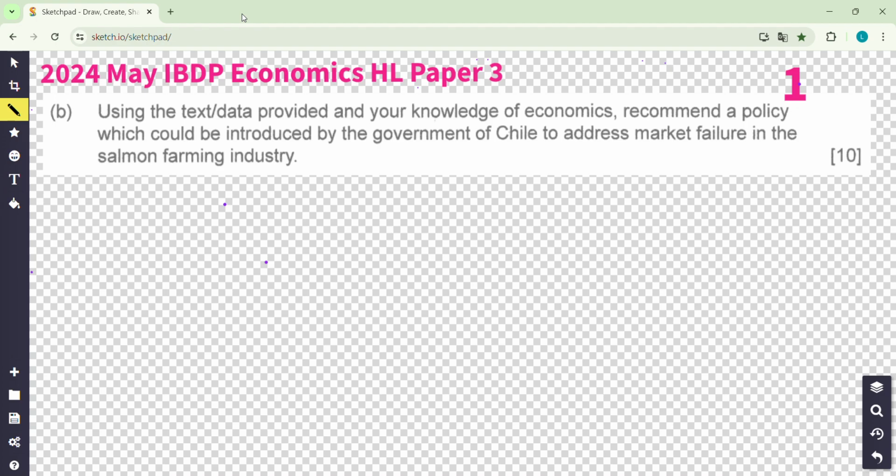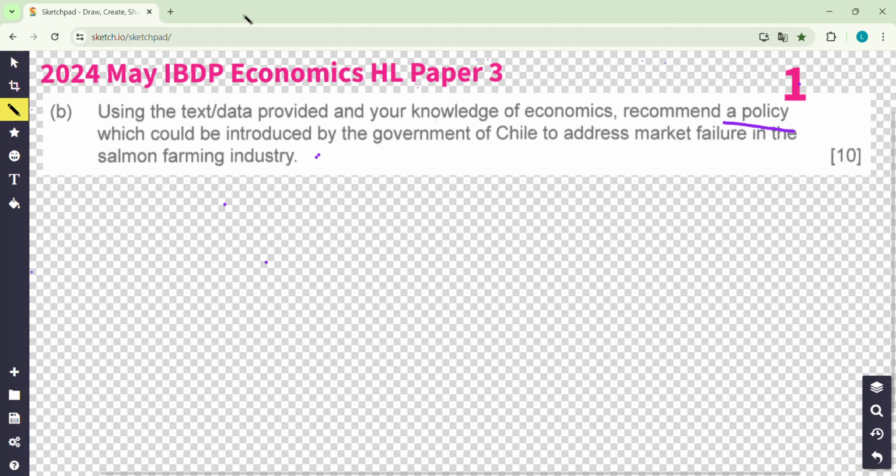Okay, 1B is 10 marks. And then they said, how to use the text or data provided and your knowledge of economics, recommend a policy. Remember, policy can be big, not just one thing, which could be introduced by the government to address the market's failure in the salmon farming industry.